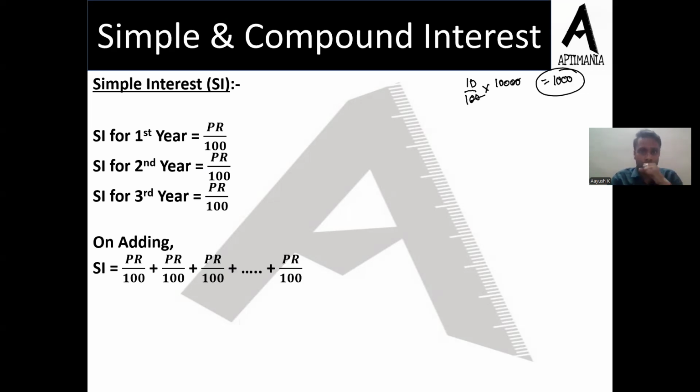So when I'm asked to calculate interest for T years all together at once, I'll add the interest for the first year, second year, third year, and for all years together. So it will be PR upon 100, PR upon 100 added T times. And when the same value is repeated multiple times, rather than adding it, you can simply multiply it by T.